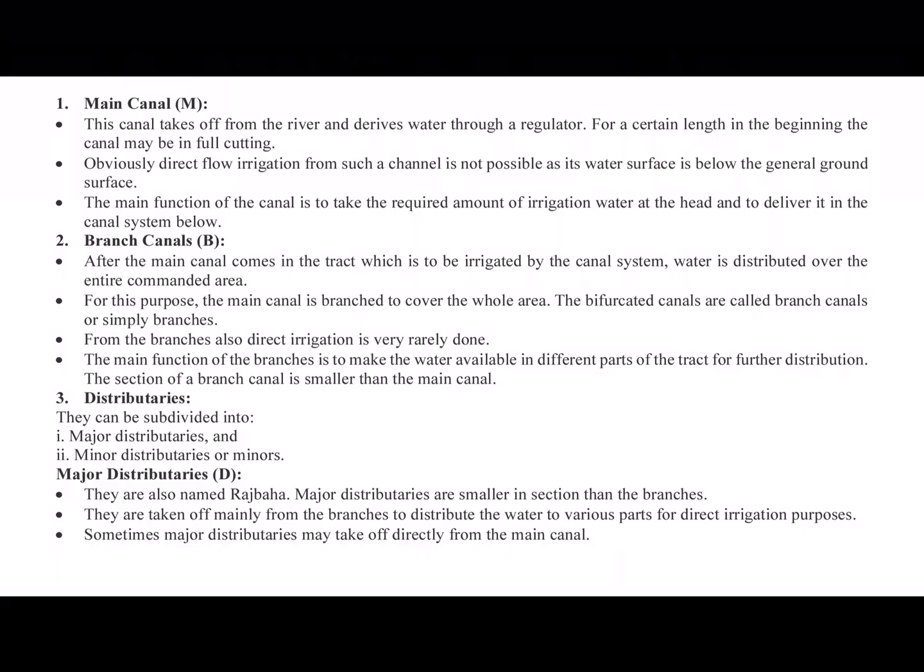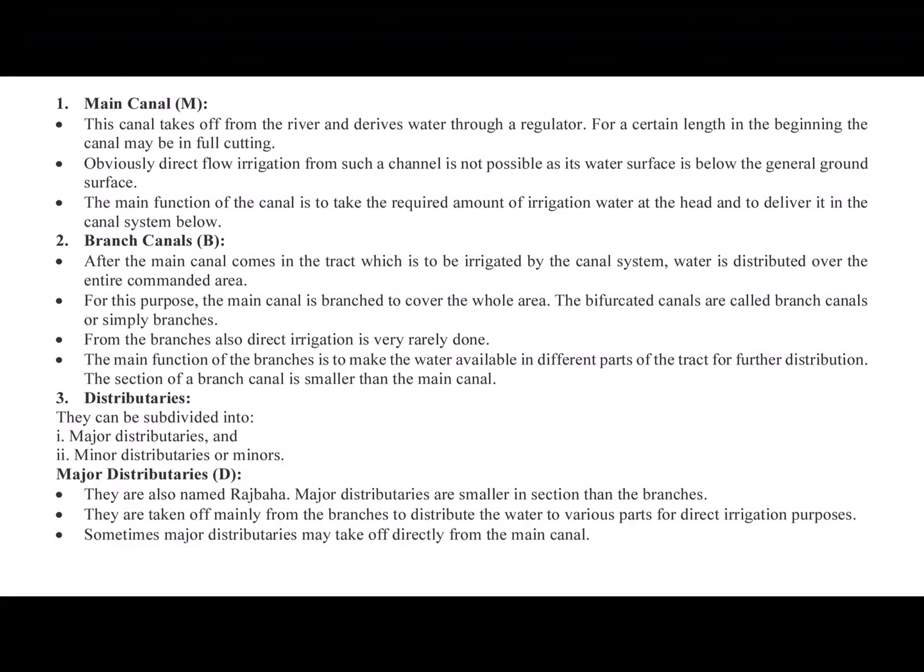Next are distributaries. They can be divided into major and minor. Major distributaries are also named Rajbaha. It is a very old term used in ancient India. Now we are using the term major distributaries. Major distributaries are smaller in section than the branch. The section will be in decreasing order. The largest section will be of the main canal, then branch canal, then distributaries, then water courses, and lastly the outlet.